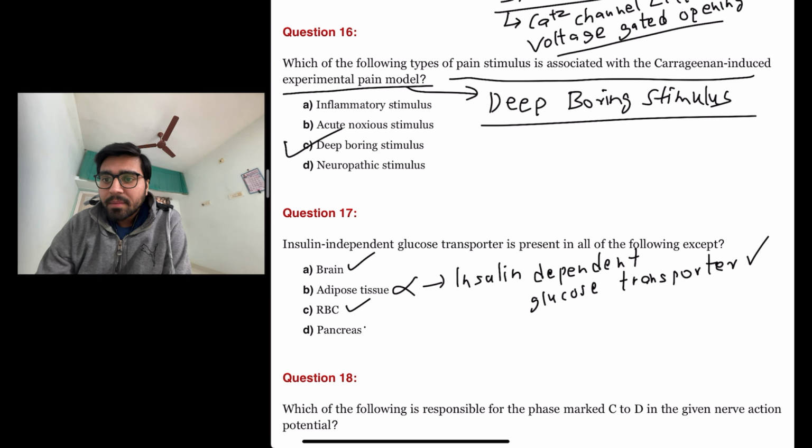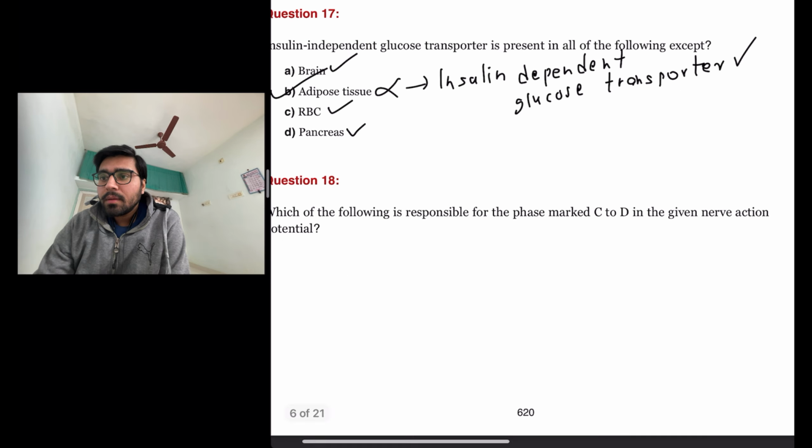RBC, yes. Pancreas, yes. So brain, RBC and pancreas have insulin independent glucose transporter, but the adipose tissue has insulin dependent glucose transporter because it actually requires insulin to transport glucose. Without insulin, adipose tissue cannot transport glucose. Okay, so the answer here is B, adipose tissue.